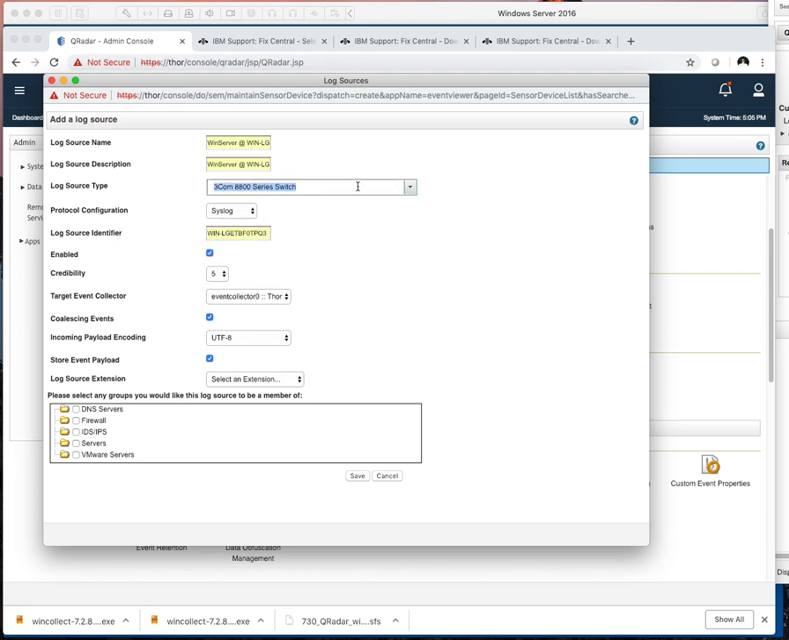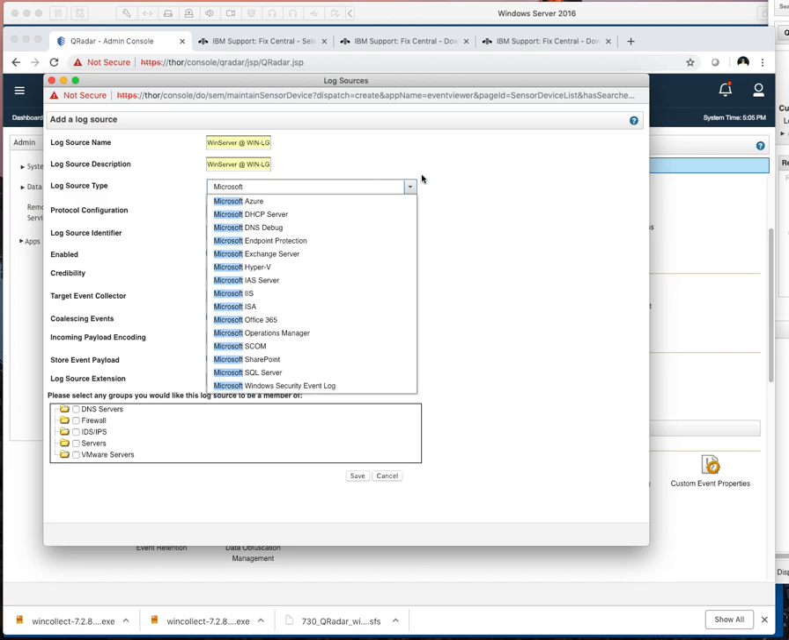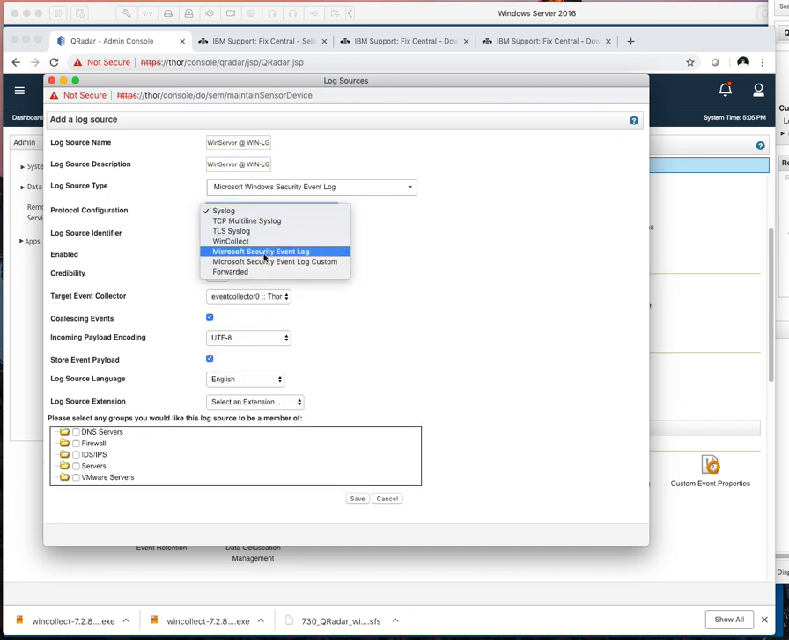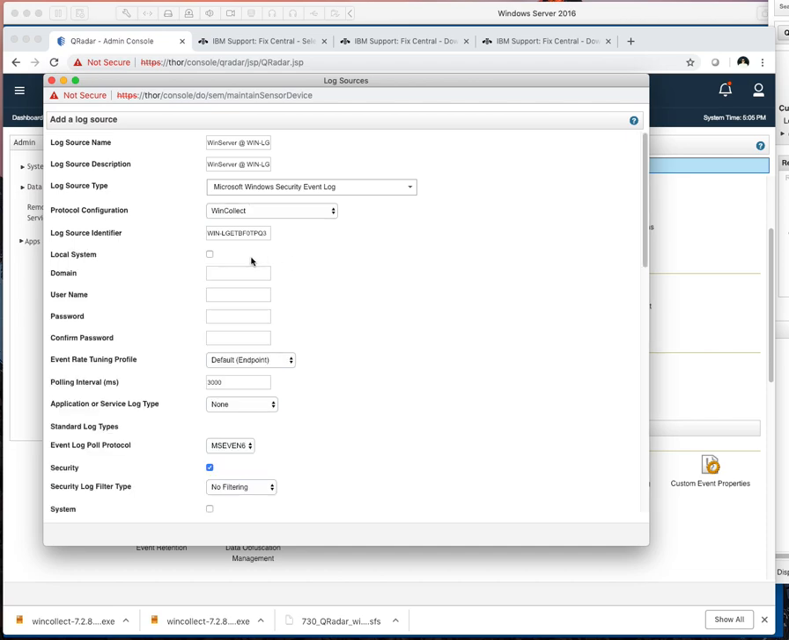I'm going to change this to Microsoft. And we want security event log. That's what we're utilizing. If you have other servers or you want to try and parse more events, you can add different DSMs depending on what it is or log source type. This is going to be a WinCollect setup. And this is a domain controller, so we're going to have it look it up here.